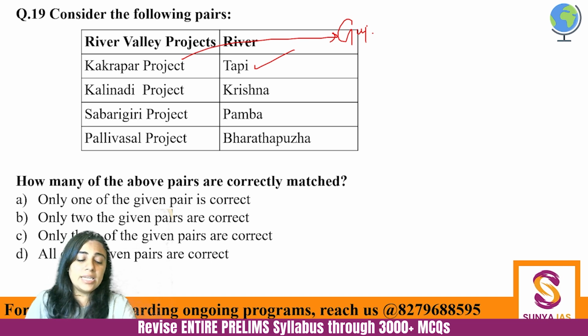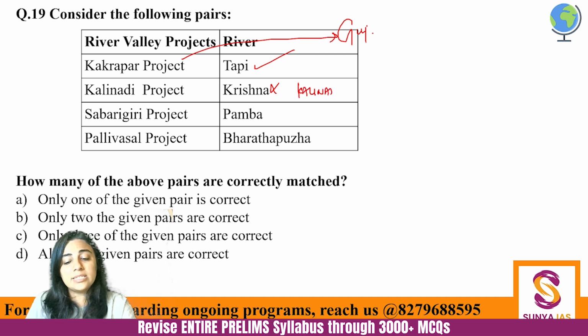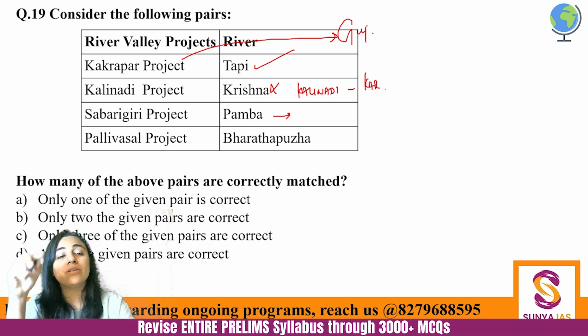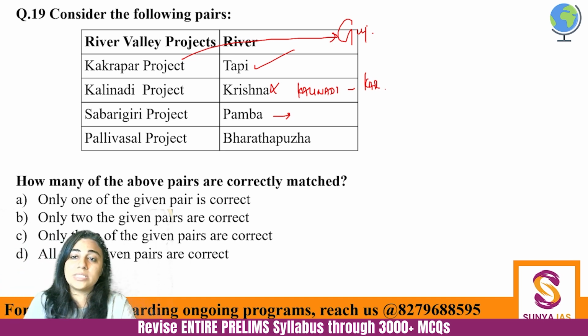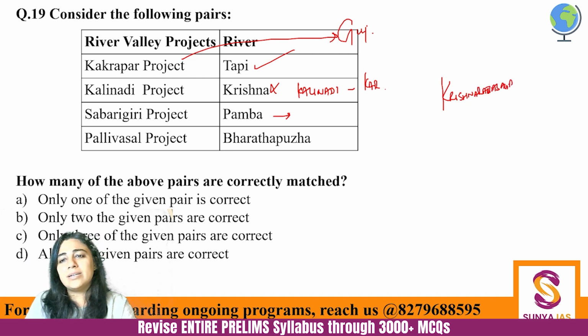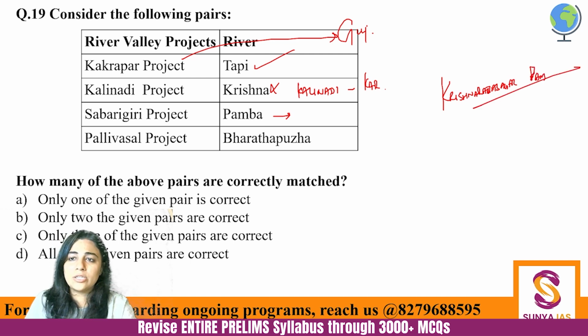Kali Nadi project. Kali Nadi project is on the river Kali Nadi only. Okay. Kali Nadi is the river, and the river is in Karnataka. Okay. So it's not on the river Krishna. Please remember that. And Krishna Rajasagar Dam is a dam which is again not on the river Krishna. And you tell me in the comments on which river is the Krishna Rajasagar Dam built. You tell me this in the comments. This is your question number 3 for your comments.